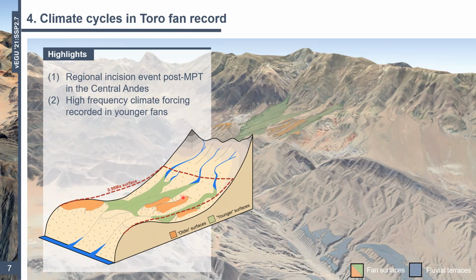So I've modified the schematic a little bit to better outline this idea, where we have these higher orange generation 1 fan surfaces, and then the green younger fans from generation 2. But of course, this is only part of the story. We now have a better idea of the timing of fan surface activity for Upper Toro, but how does this relate to the rest of the basin and the terraced records?